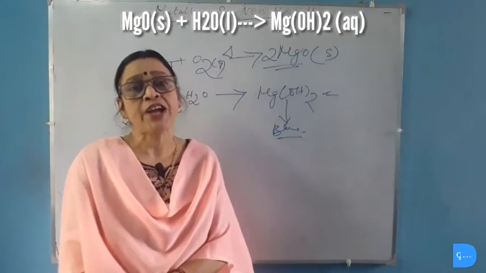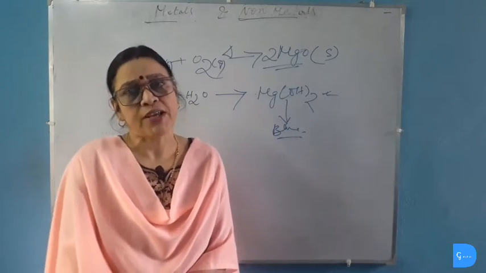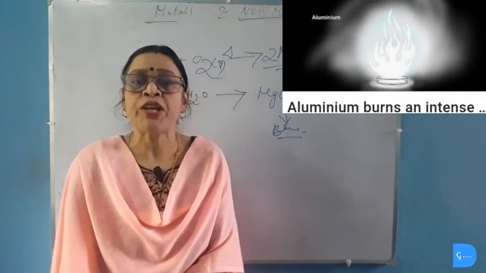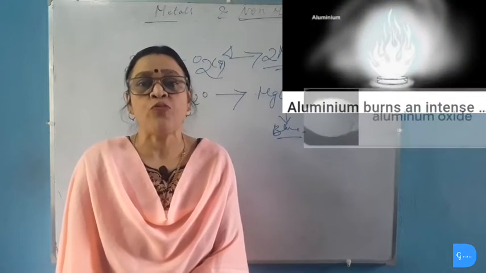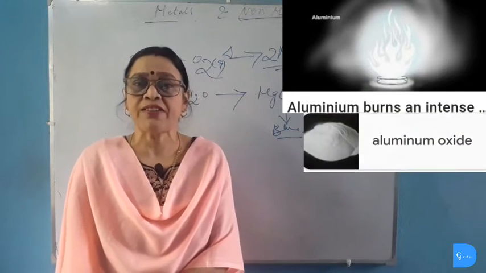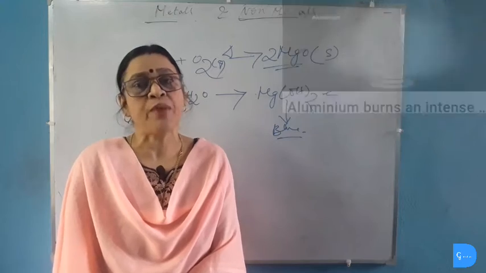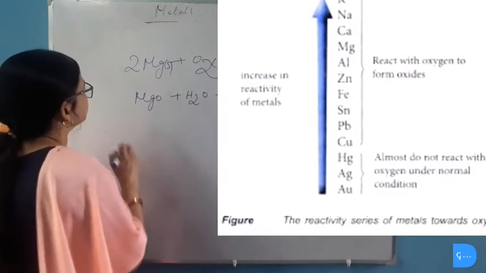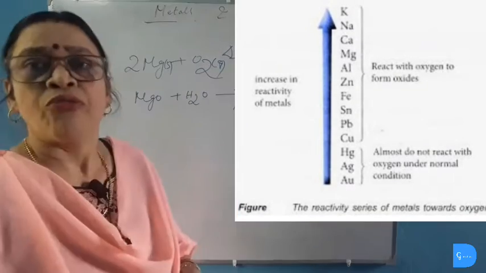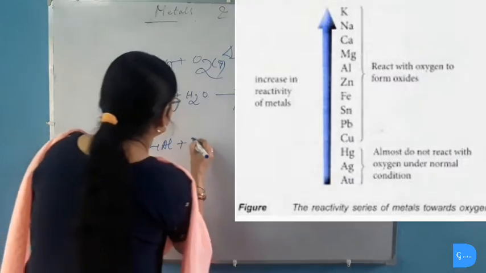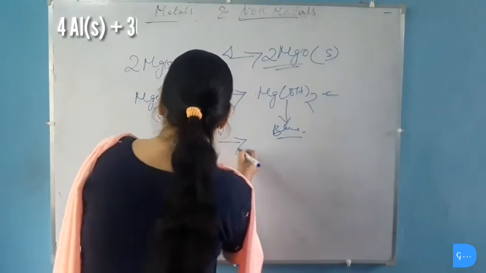Now we will study the reaction of aluminium with oxygen. Aluminium burns in oxygen on heating and produces aluminium oxide. The reaction of aluminium with oxygen takes place less readily than that of magnesium. So we can say that aluminium is less reactive than magnesium. Here is the equation of the reaction of aluminium with oxygen. When aluminium reacts with oxygen, then it gives aluminium oxide.